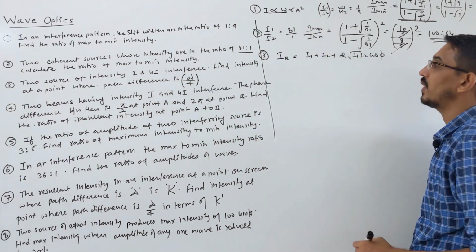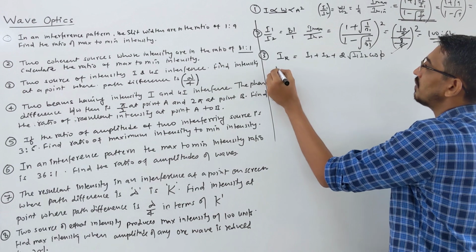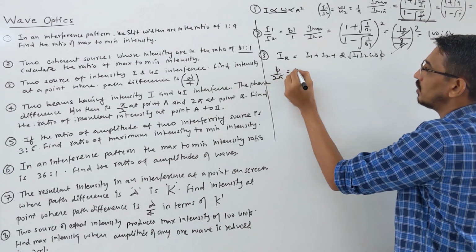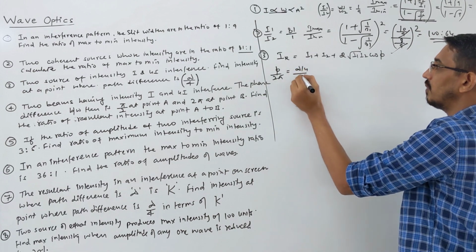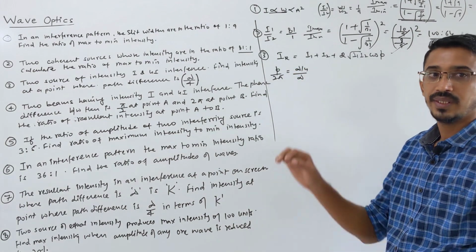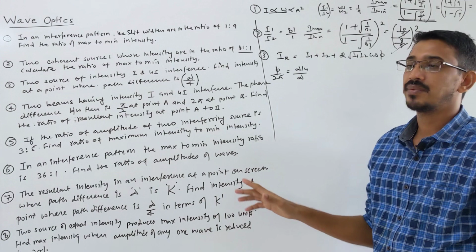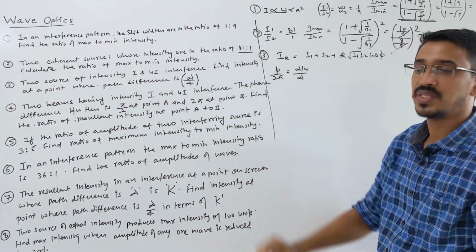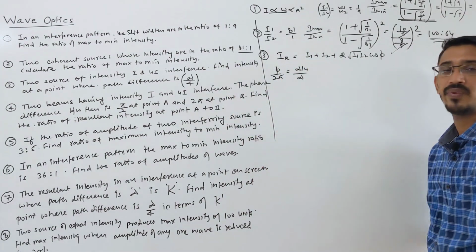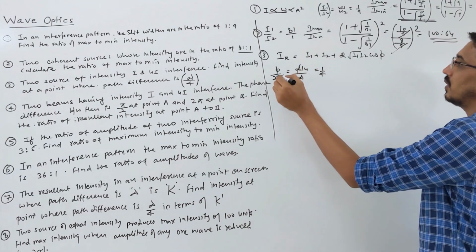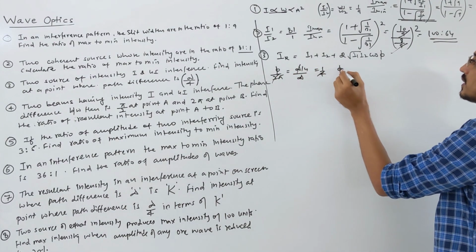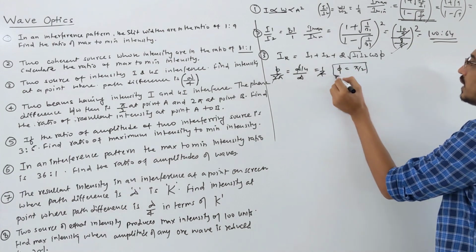So let's first calculate the phase difference, then we put it here. Phi upon 2 pi is equal to del x by lambda, and del x is given as lambda by 4. In this formula we have phase difference; sometimes phase difference is given, sometimes path difference is given to us. So first you can calculate phase difference from here. This becomes 1 by 4, you can cancel here. So phi comes to pi by 2, 90 degrees.